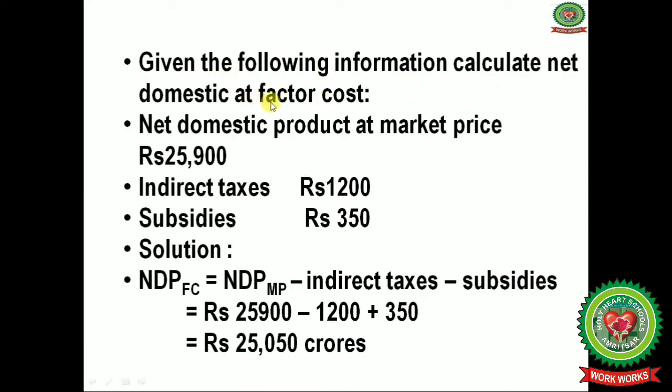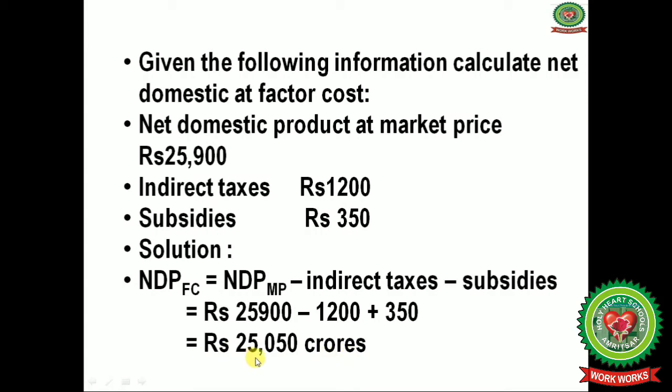Given the following information, we have to calculate the net domestic product at factor cost. What is given to us? Net domestic product at market price is equal to rupees 25,900, indirect taxes are given, subsidies are given. Now apply the formula: net domestic product at factor cost is equal to net domestic product at market price, we will deduct the indirect taxes and add up the subsidies. Now after calculations, 25,900 for net domestic product at market price minus 1,200 plus 350 subsidies we have to add.